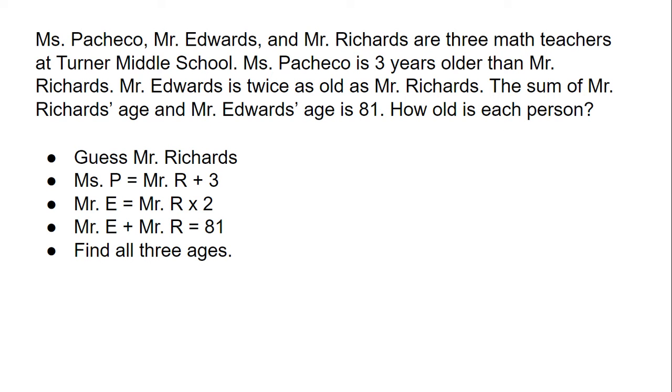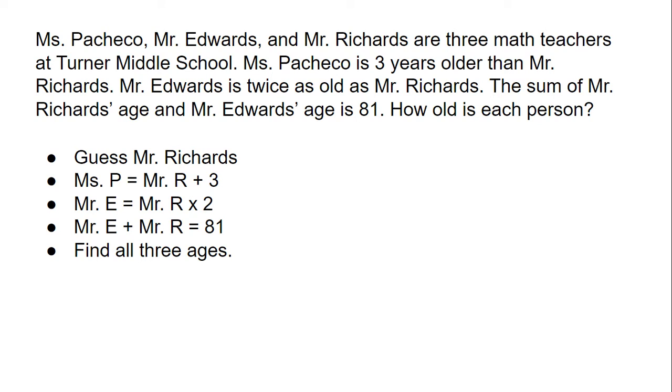Mrs. Pacheco, Mr. Edwards, and Mr. Richards are three math teachers at Turner Middle School. Ms. Pacheco is 3 years older than Mr. Richards. Mr. Edwards is twice as old as Mr. Richards. The sum of Mr. Richards' age and Mr. Edwards' age is 81. How old is each person?